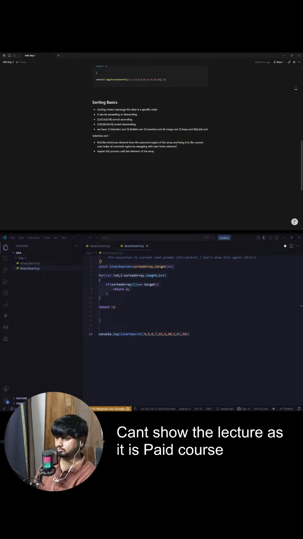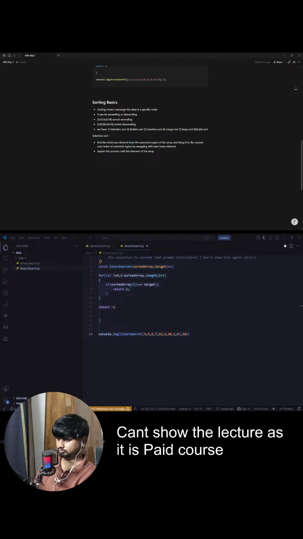So can we say for any index i, we should try to find the minimum in which part? i to n minus 1. Find minimum in the unsorted region, that is i to n minus 1, both inclusive, or you can say this is i to n exclusive. Okay, so how can we find the minimum element in this part?